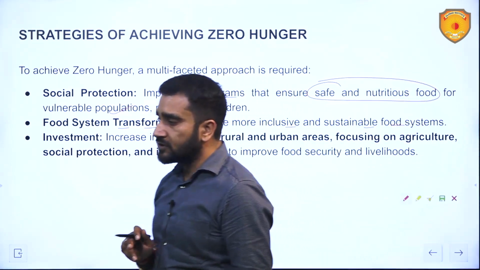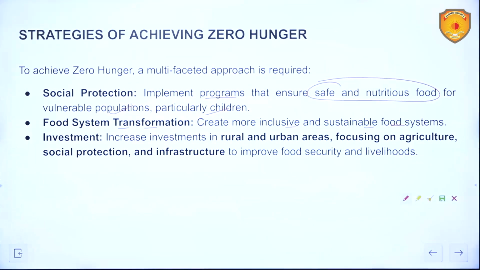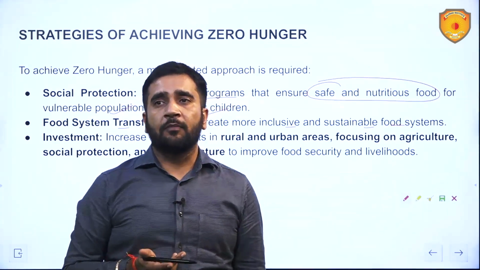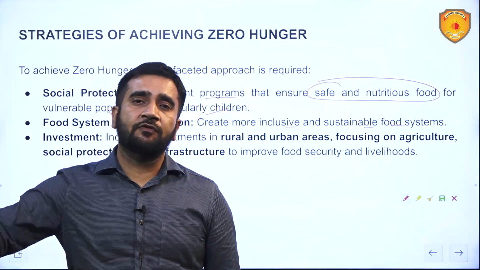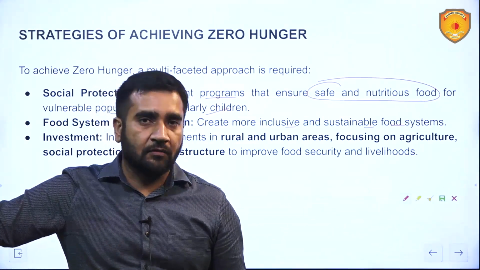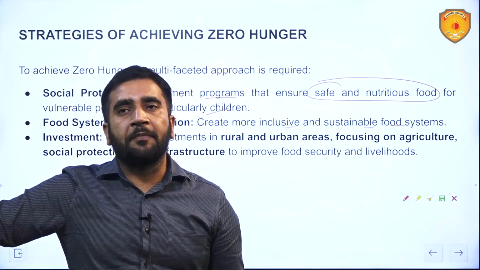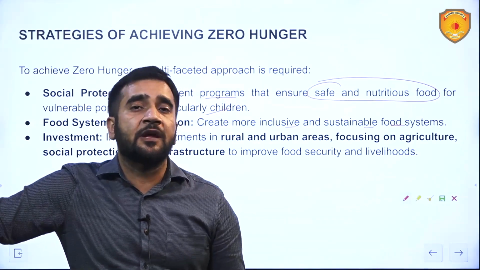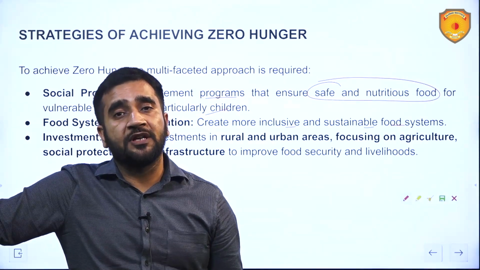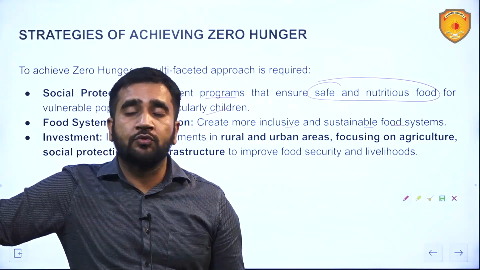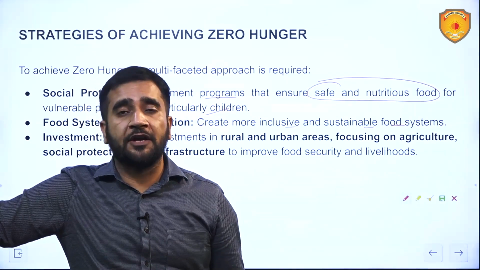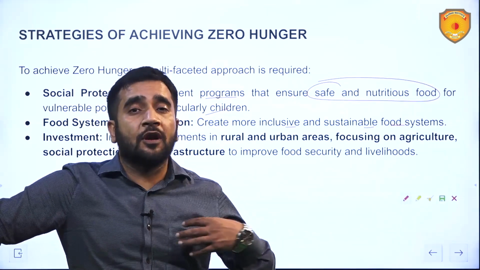Inclusive and sustainable food systems, what are these? Very simple. Like I said, the world was suffering because of the lack of supply of wheat and rice, which mostly came from that region, Russia and Ukraine, due to war. Actually, people have made up their mind that their staple diet is wheat and rice. But in 2023, the International Year of Millets was observed by the United Nations on the proposal of India.